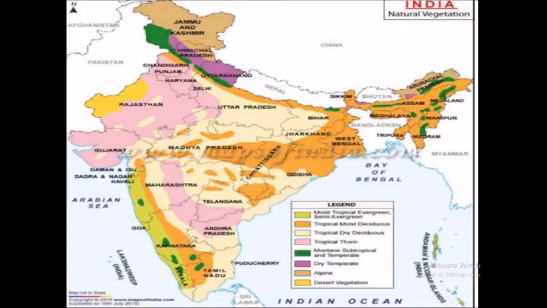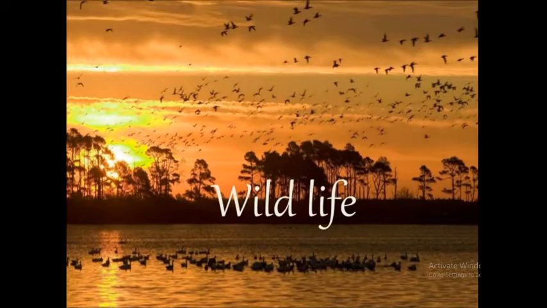Now, by looking at this image, you can understand the different types of vegetation observed in different areas, like moist tropical evergreen forest, tropical forest, temperate forest, mountain, alpine, and desert vegetation. You all can see the image and understand which types of vegetation are observed in our country. Now we will move towards the wildlife.